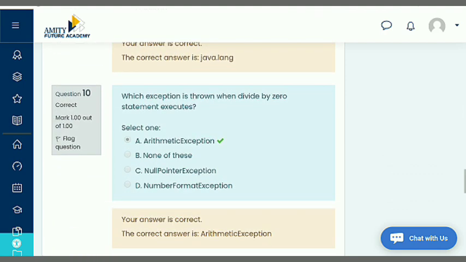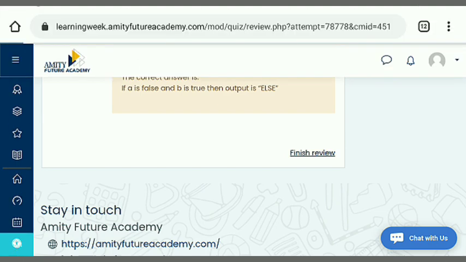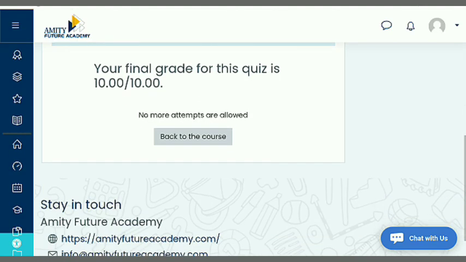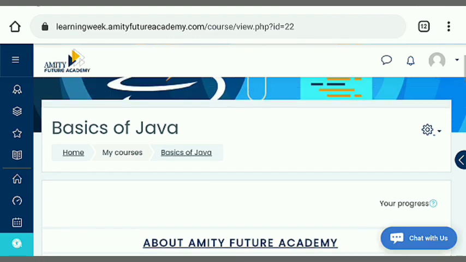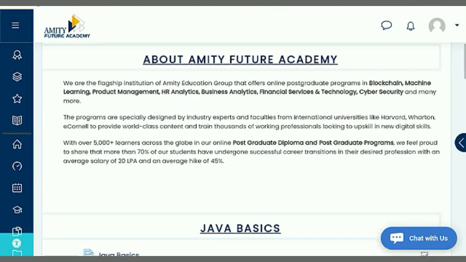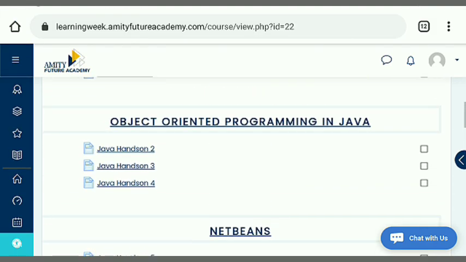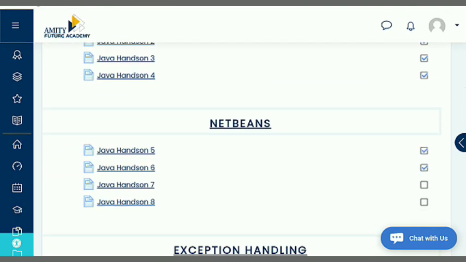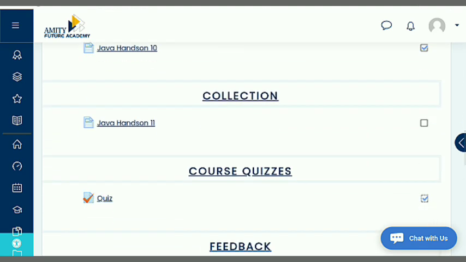And after completing this, total 11 questions. Now you need to just tap on finish review, and here you can see your result one more time. 10 out of 10 grade is there. Just tap on back to course. Now there is one more thing you need to do, that is filling the feedback form. Here beneath there is a feedback form, but you can see there is no tick on the courses, which indicates that it is not completed. Just tap on it. Just tap on all the boxes. Here I am just tapping on the boxes and all are completed.